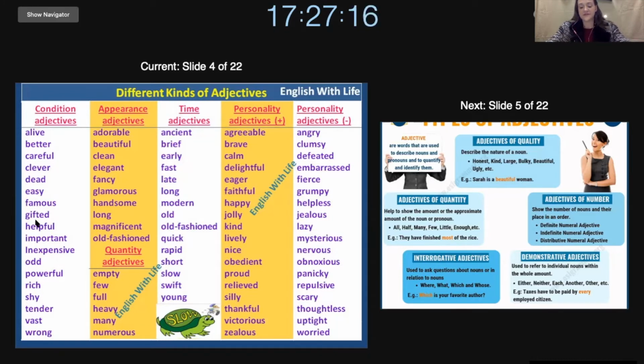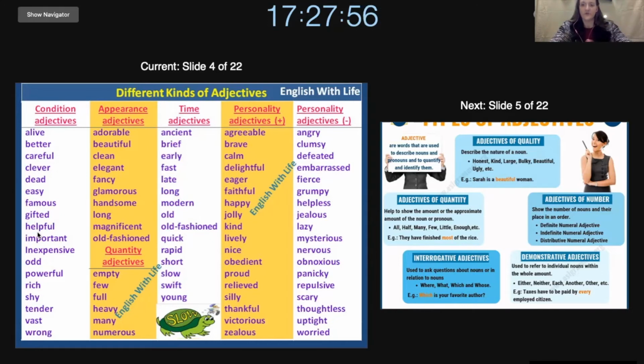Next, we have gifted. Gifted refers to the fact that you have many different talents or you can do many things. So maybe I can play tennis, I'm good with speaking, and I really like maths. That's three things. But then my friend comes and she can play piano, she can ride bicycle, she's very good at swimming, she won a trophy in horse riding, and she always gets the top 10 at school. So she has five things that she's very good at. So she is very gifted.